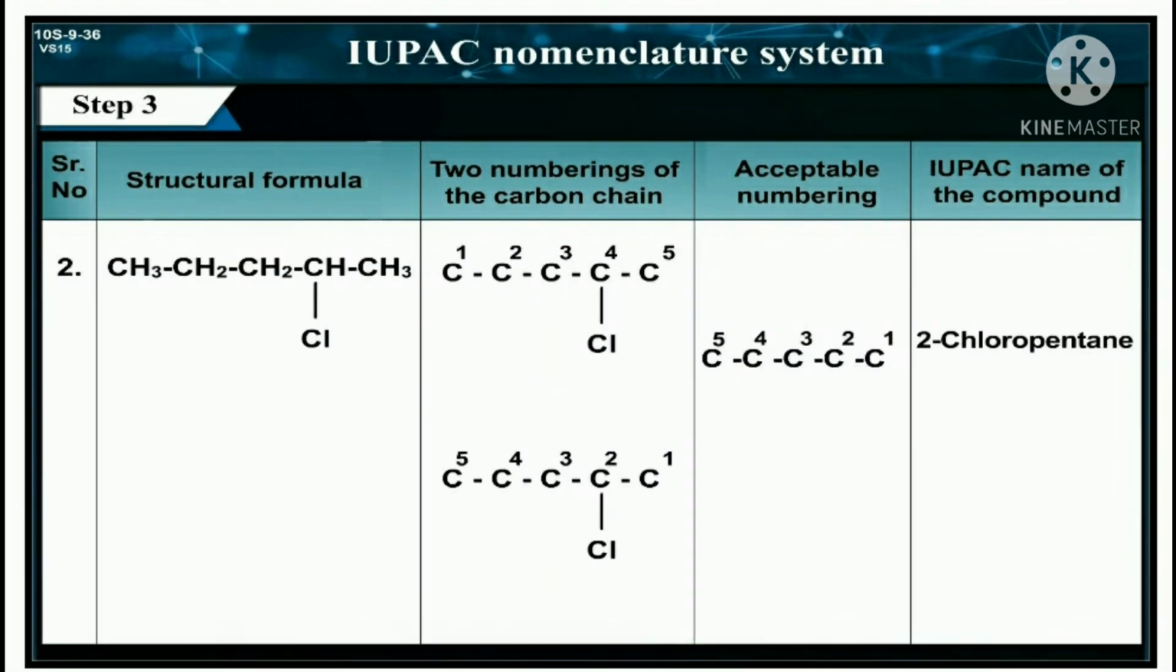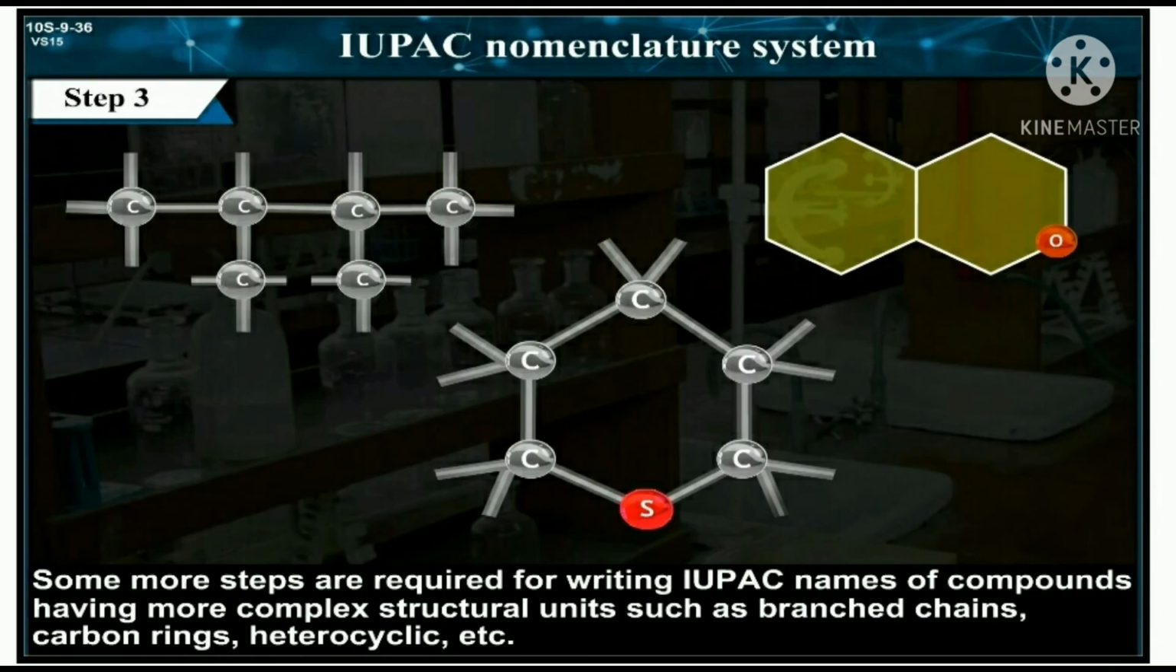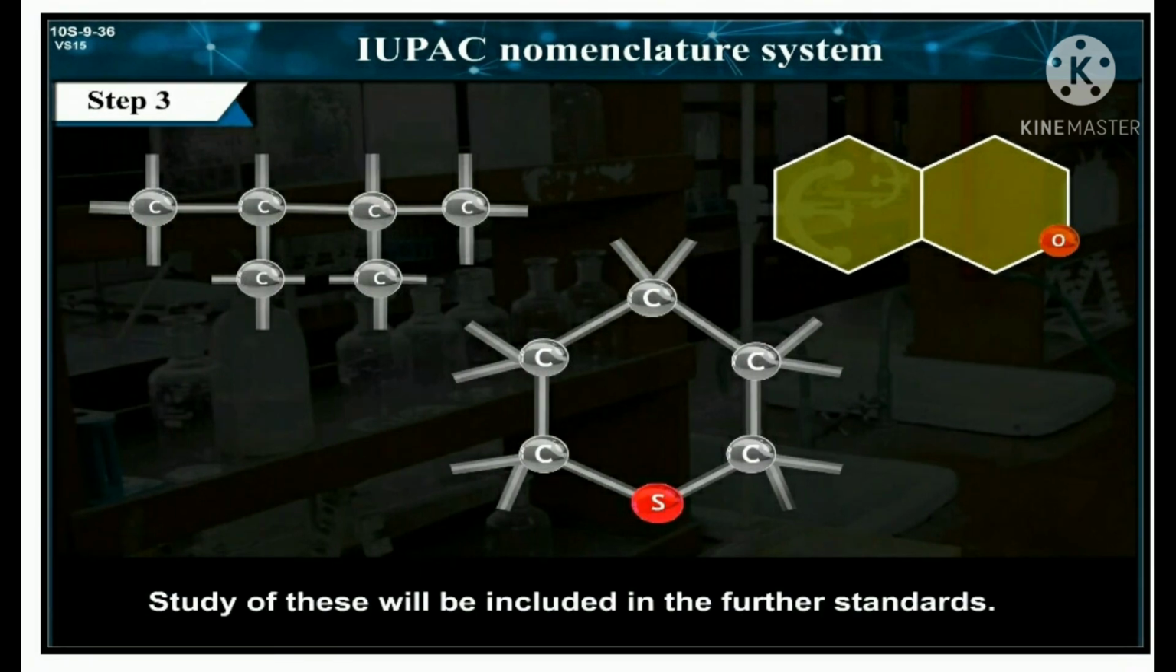This is 2-chloropentane. 3. The compound is pentan-2-one. Some more steps are required for writing IUPAC names of compounds having more complex structural units such as branched chains, carbon rings, heterocycles, etc. Study of these will be included in the further standards.